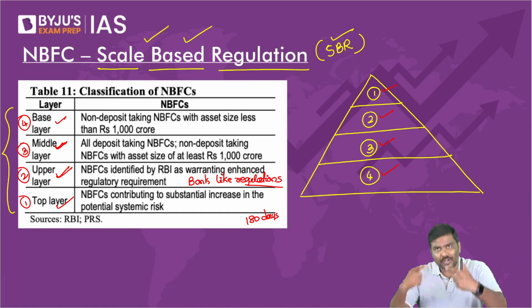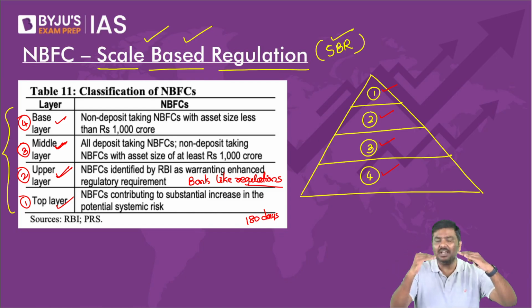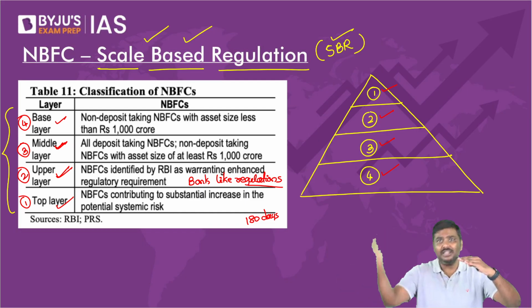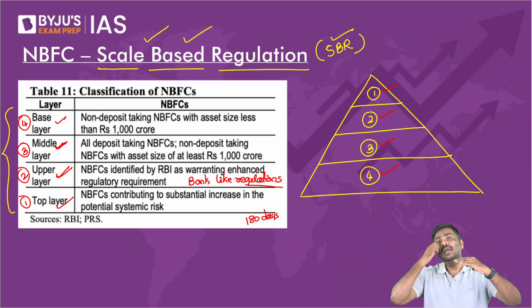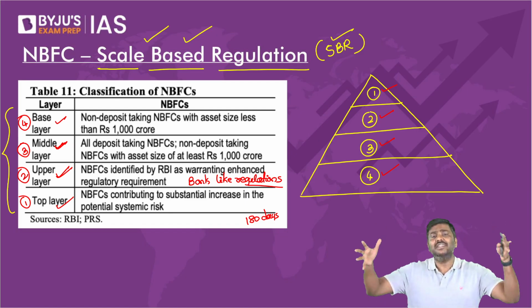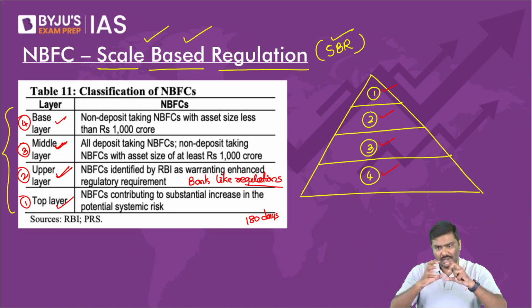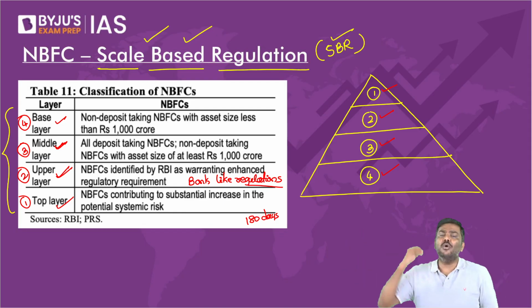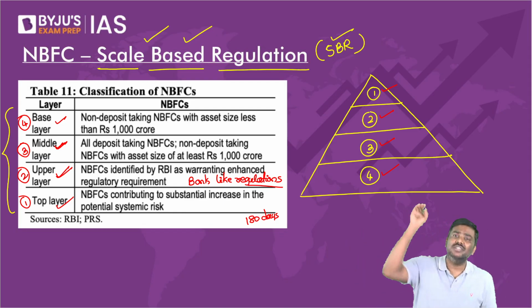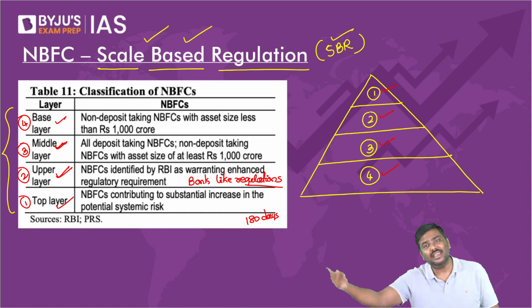So what I will do is I will divide them based on their size of the asset, based on their importance, whether they are taking deposits or not, etc. I will divide them into 4 groups. And the biggest 10 to 25 of them, I will impose very strict regulations, just like regulations on the banking sector.